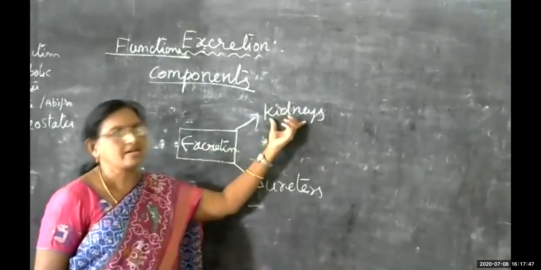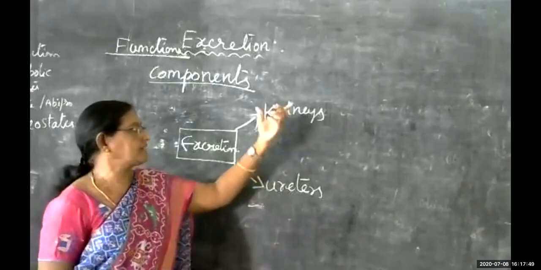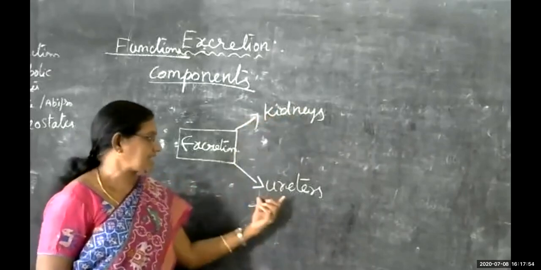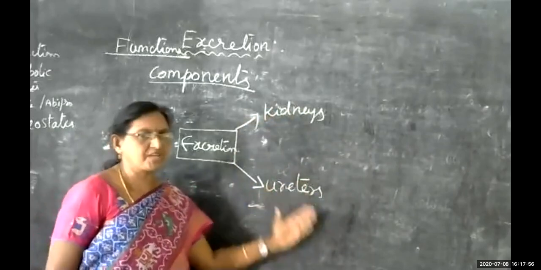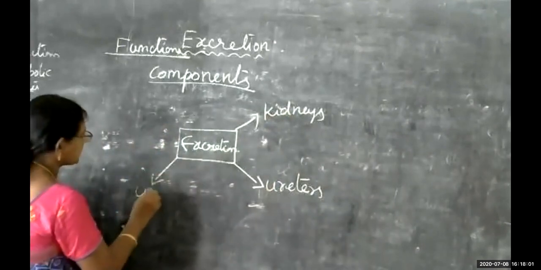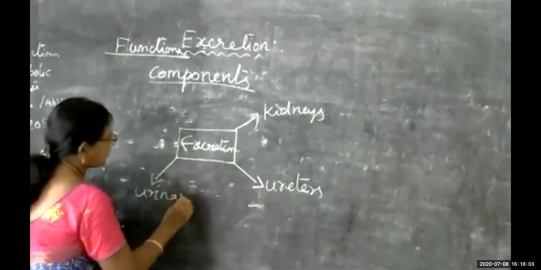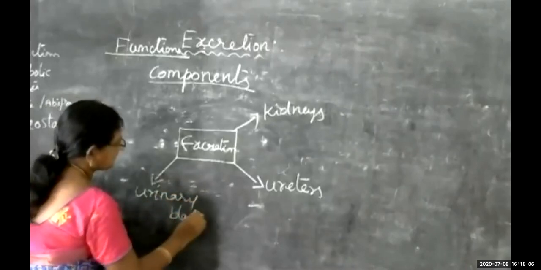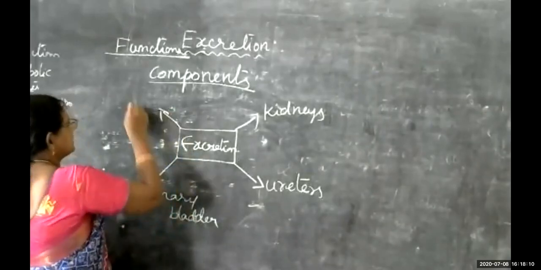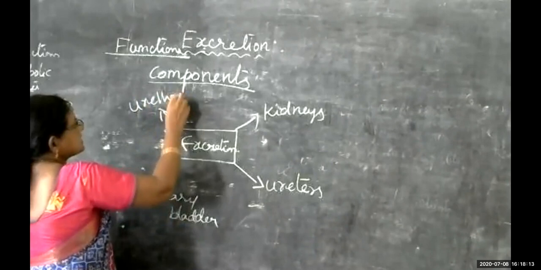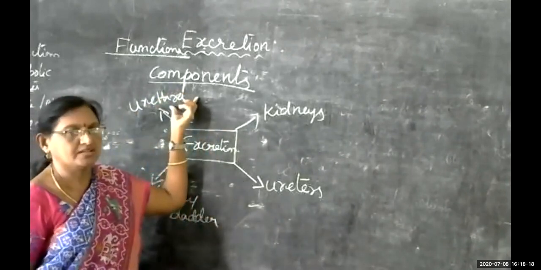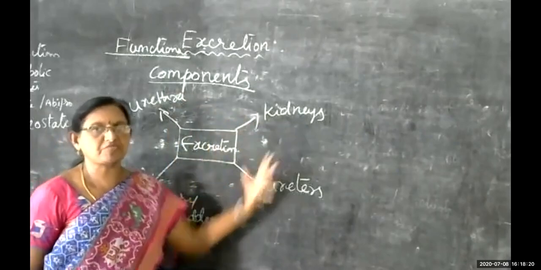Okay, so in the kidneys, the filtration process takes place, and the filtrate will be there, no children. That filtrate is collected by the ureters, and from the ureters they reach the next part known as the urinary bladder. And from the urinary bladder, children, the urethra is there. This is the ejection part itself, children. Through the urethra, the nitrogenous wastes will be removed from our body.